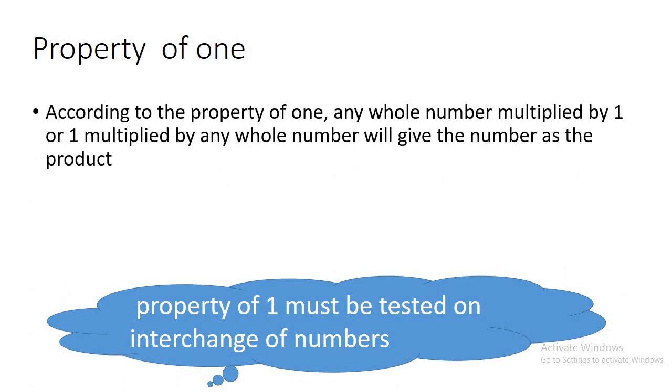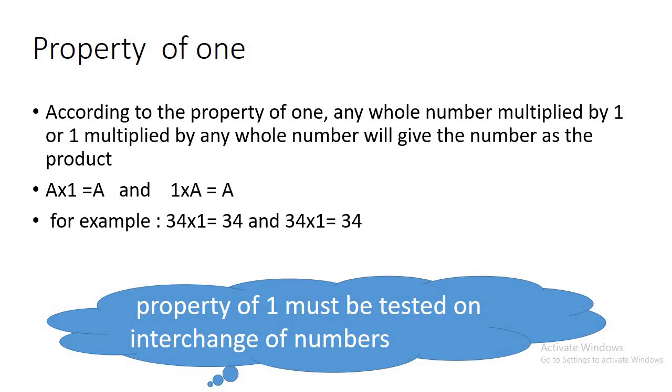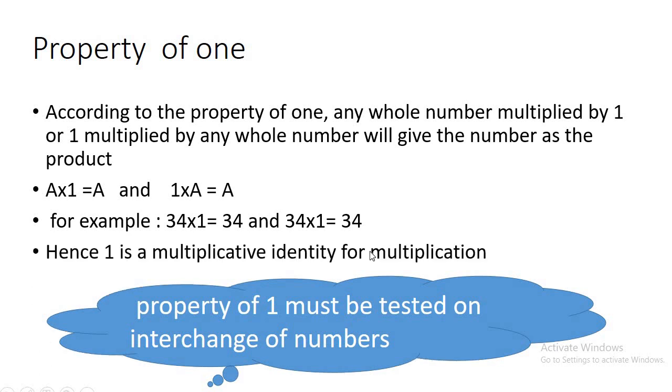Then there is the property of 1. According to this property, any whole number multiplied by 1, or 1 multiplied by any whole number, gives the same answer as the product. As you can see, 34 into 1 gives you 34, and 1 into 34 will also give you 34. This property must be tested on interchange of numbers, so that the answer is the same.